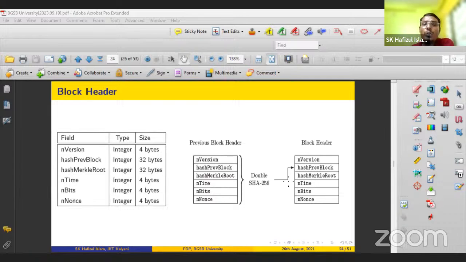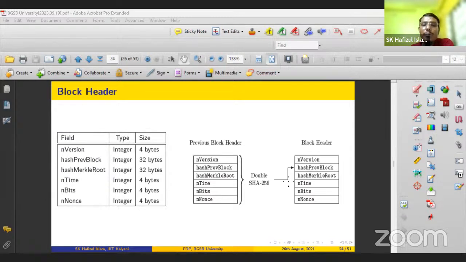The time of all the nodes will be different, right? You cannot control the time of the different nodes, because in my system now the time is 5:24. Maybe in your system it is 5:23. Maybe in some other system it is 5:20, right? So all the times are not synchronized. So you cannot say the exact time of the creation of this block, right?